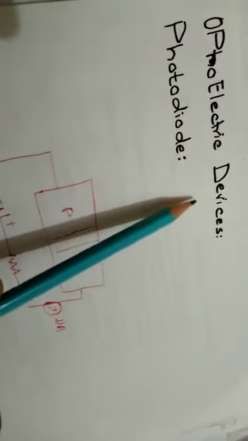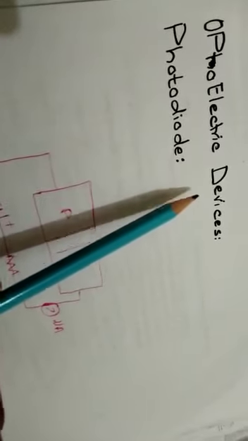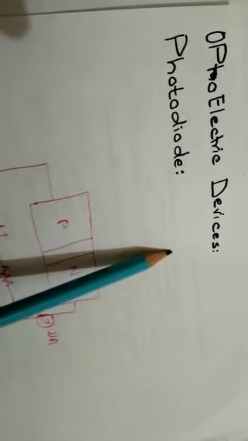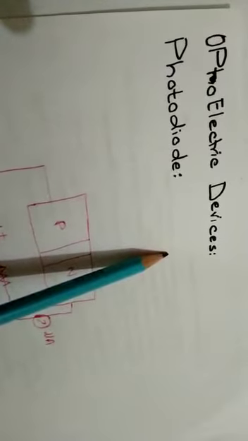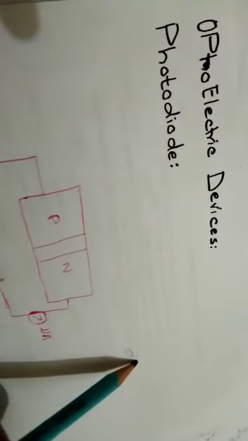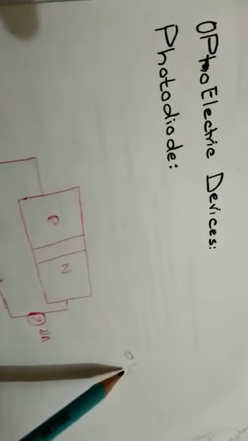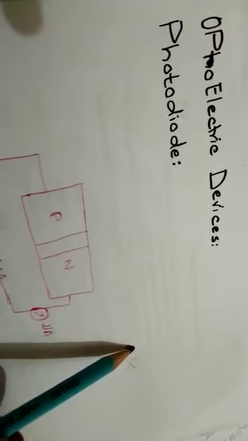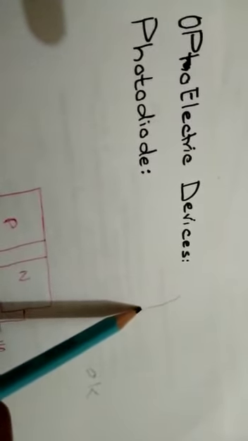What are optoelectronic devices? In your previous lecture, we discussed the structure of semiconducting material. Semiconducting materials are those materials which behave like an insulator at 0 Kelvin temperature, but when the temperature increases, like at room temperature, they behave like a conductor.